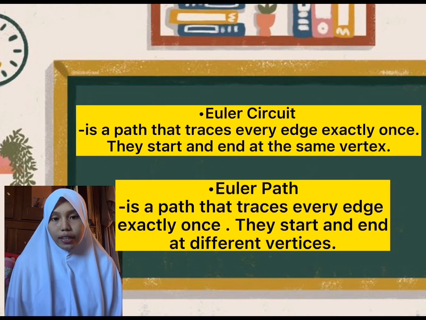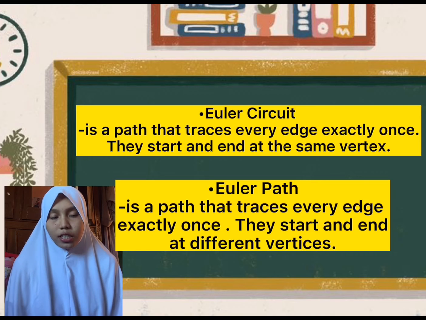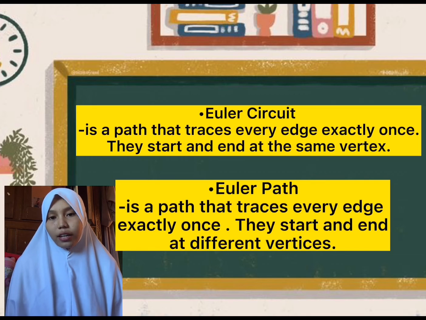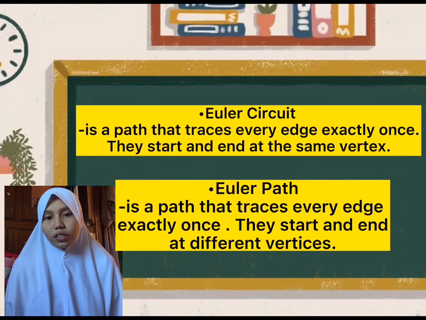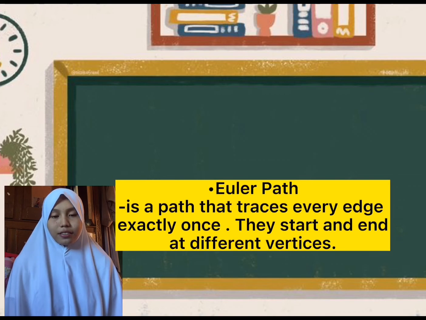The Euler circuit is a path that traces every edge exactly once. They start and end at the same vertex. An Euler path is a path that traces every edge exactly once. They start and end at different vertices.